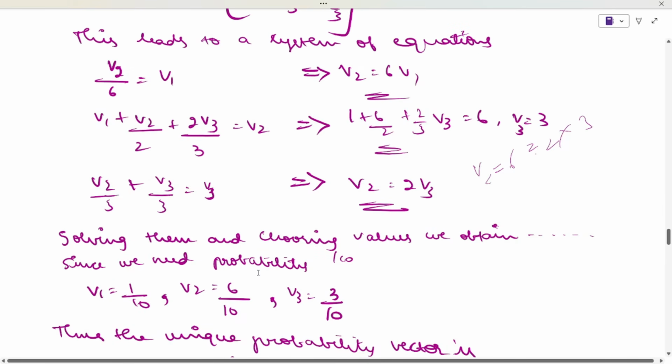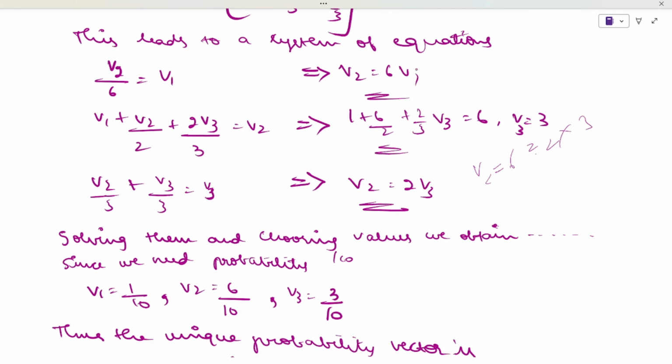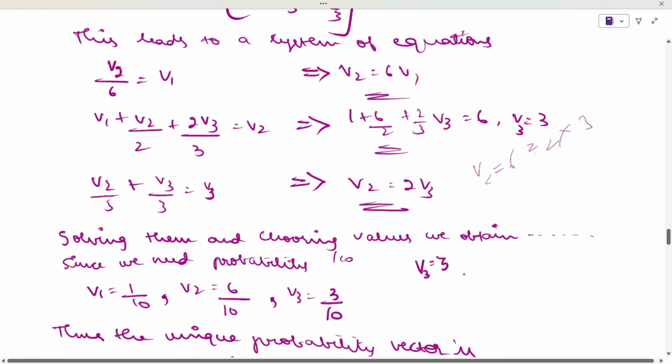If you want to find out the value of V1, you can substitute here V2. Okay, see here you have got V3 is equal to 3, right? Value of V3 is what? 3.